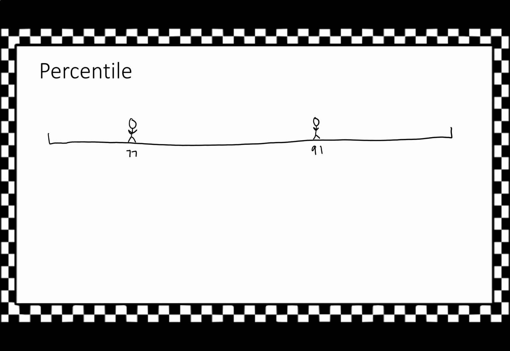What is percentile? Let's say that 100 people took a math test, and they all lined up from here to here. We've got little Johnny in the middle who took his math test and he got a 77. And then little Sally, she studied extra hard and she got a 91. And then someone cheated on their test and they got a 95. So we've got 100 people all lined up.